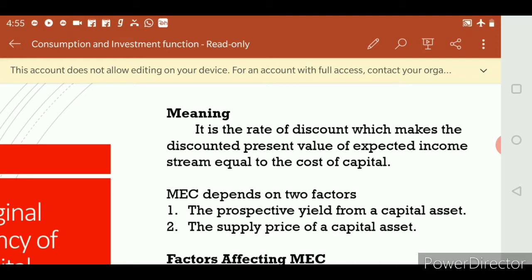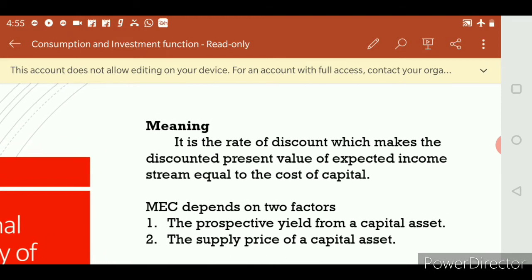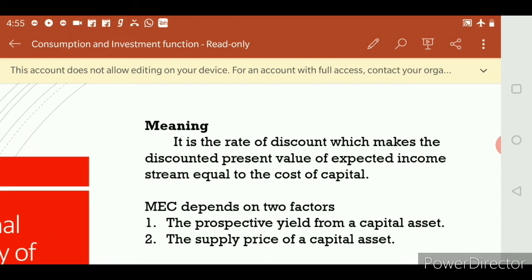If we invest, generally we will receive a certain amount as profit. If the additional capital asset is increased, what happens to the profit? Will the profit increase or will the profit decrease? When an additional capital asset is added, what happens to the returns?